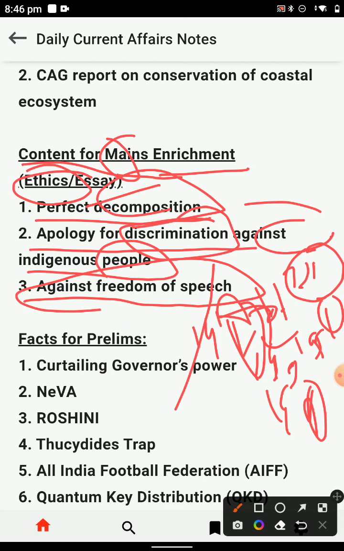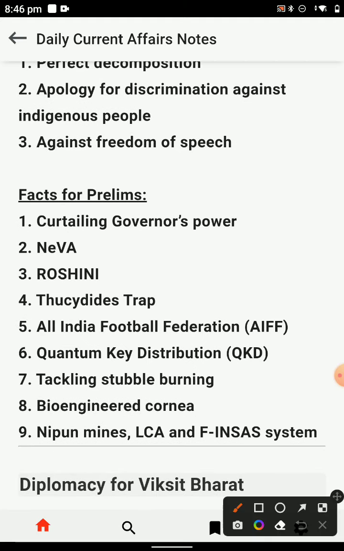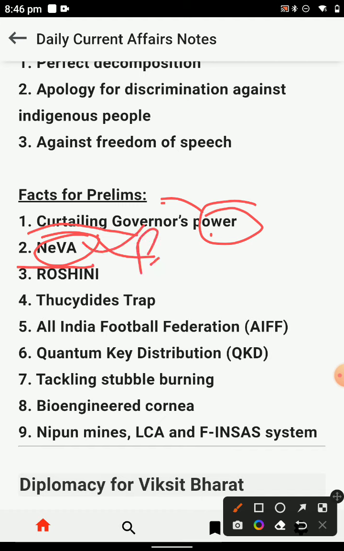Then there are also some prelims-perspective news items relevant for your examination. Curtailing government powers and the NEV, this is the news, and prelims questions have also been asked which are relevant for this examination.